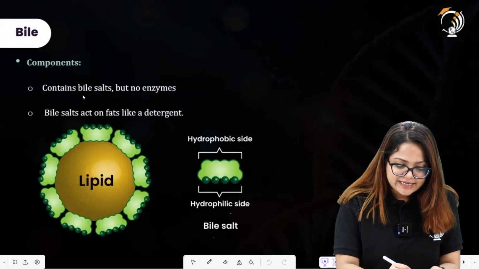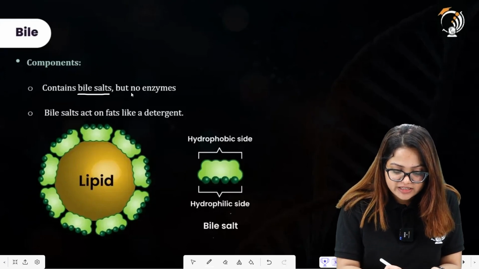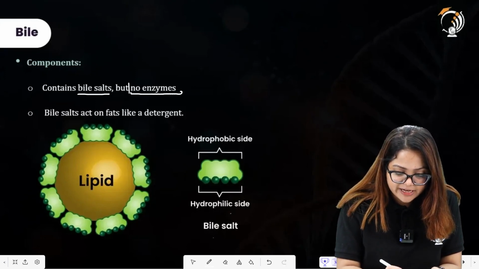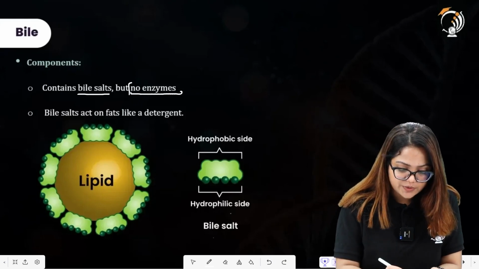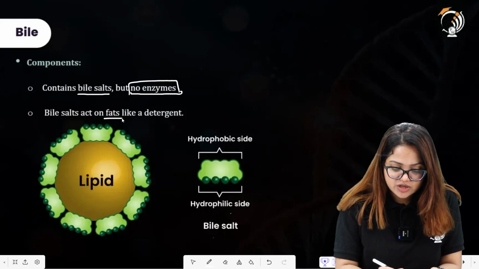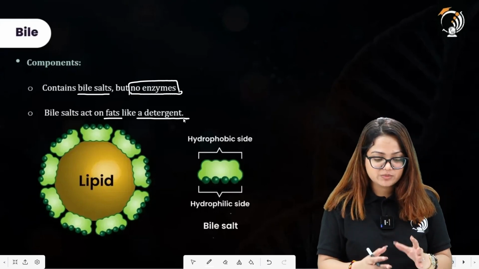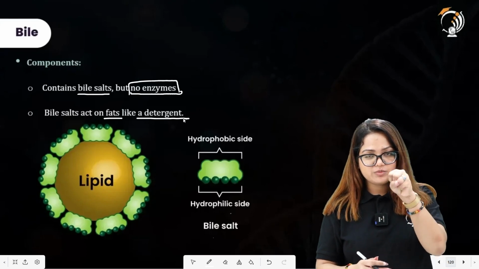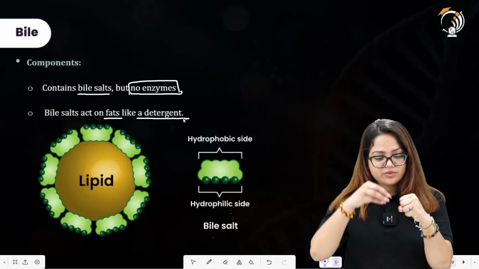Bile components: it contains the bile salts but it has no enzymes. The point that needs to be noticed over here is that the bile juice does not have enzymes in it. Alright. Bile salts act on fats like a detergent. So how is this acting on the fat molecules? Let us say that this is the fat molecule over here. The bile will attach to this fat molecule.